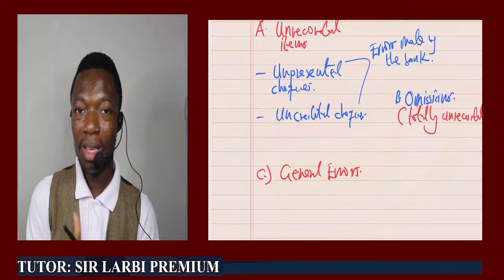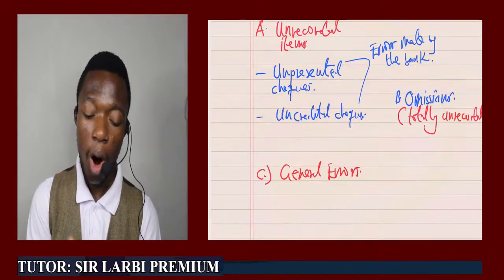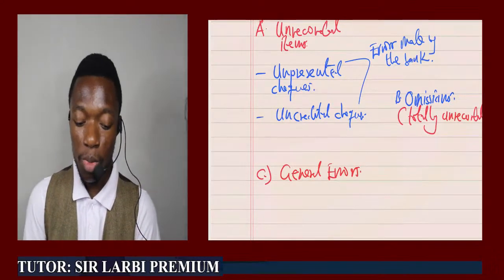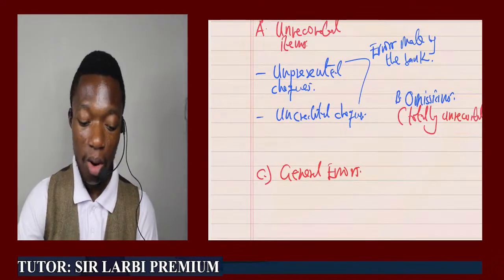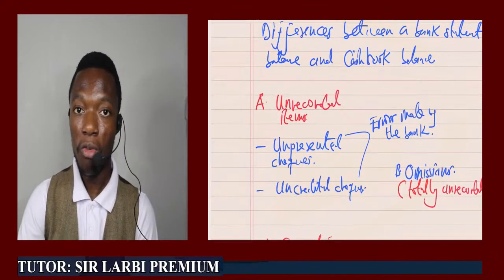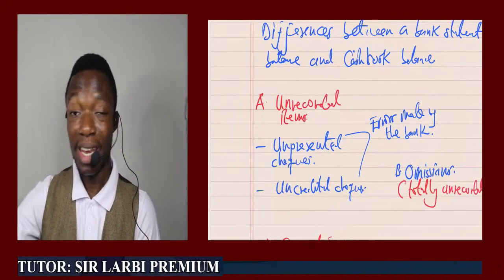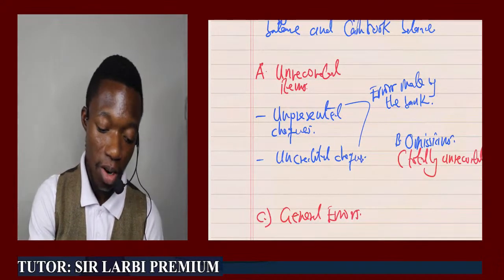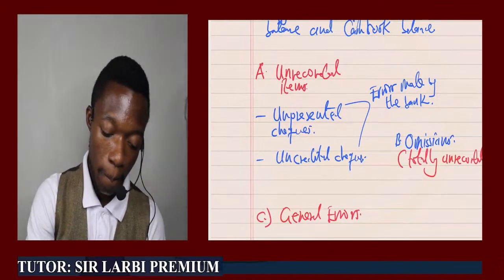And omissions here can affect the two parties. It can be an error from the bank, or it can be an error from the customer. So omission errors cause discrepancy between the bank statement balance and the cash book balance, which is coming from both the customer of the bank and the bank itself. So here it is errors made by both the bank and the customer.